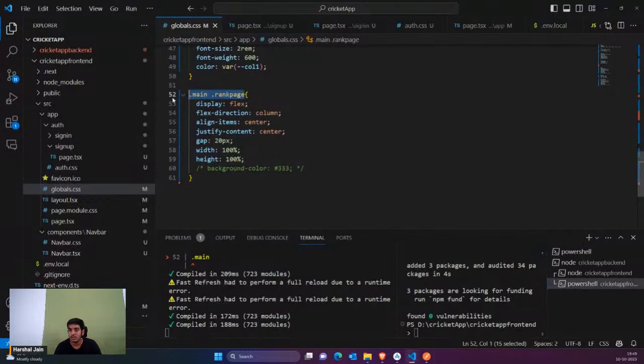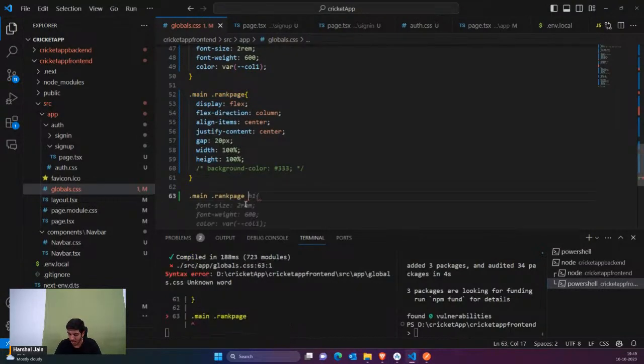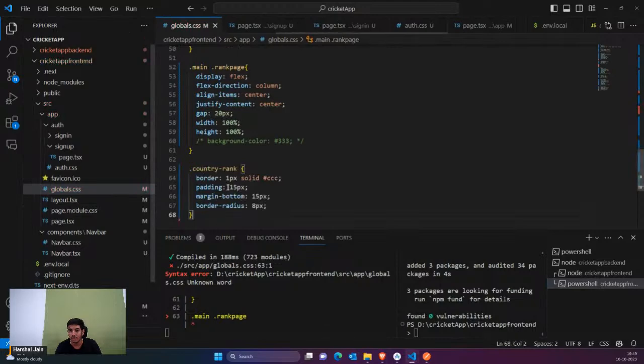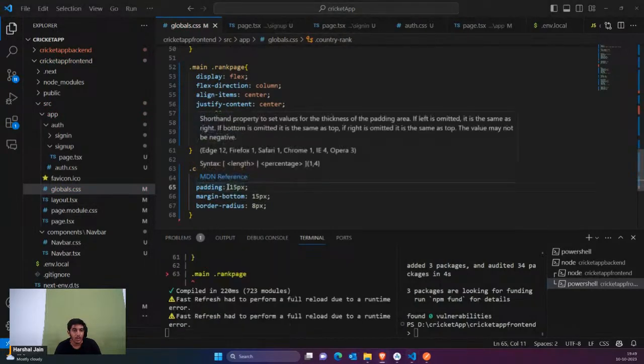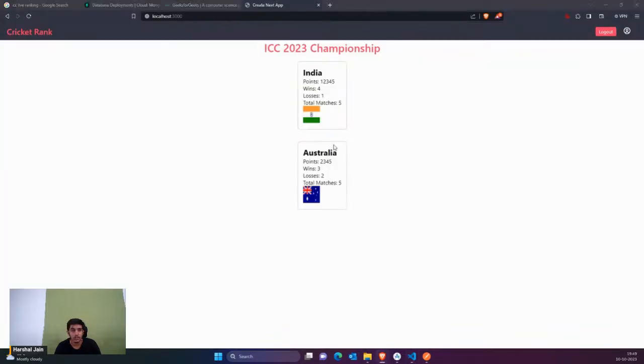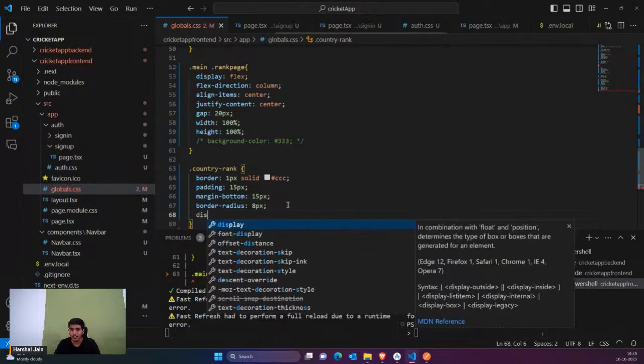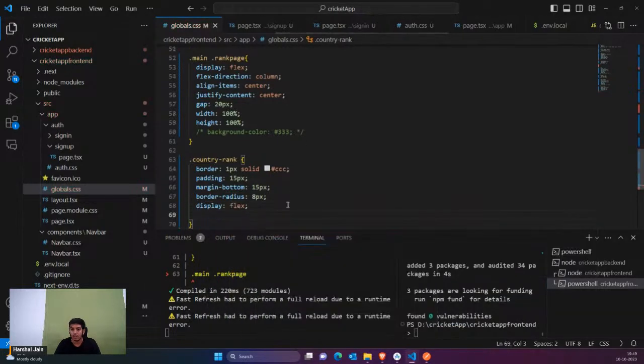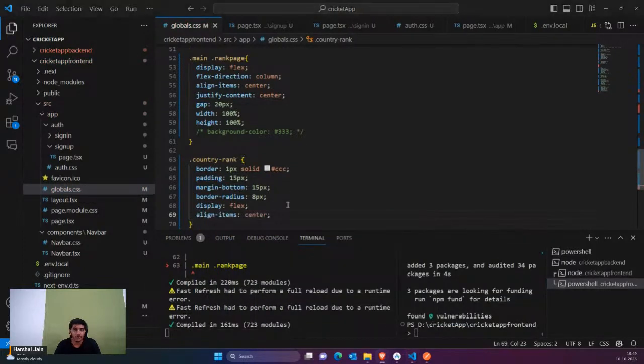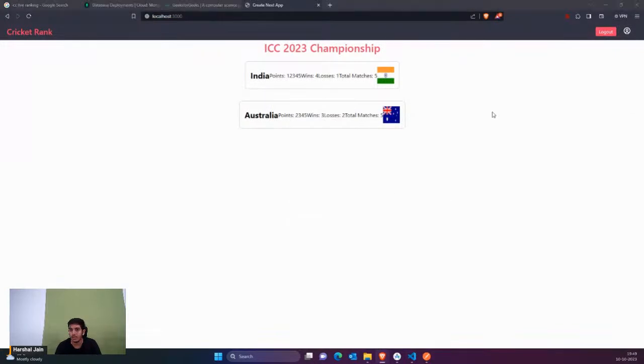Okay, now inside this we have country rank division, that means each division. For this, guys, first of all country rank would be like this. Come back, and you can see right now it looks like this. So instead of this I would just say display as flex, align items center. That means everything would be in a row. You can see it's in a row.